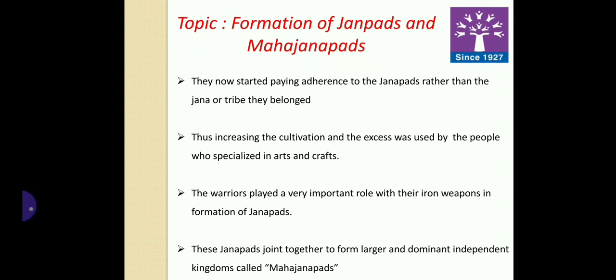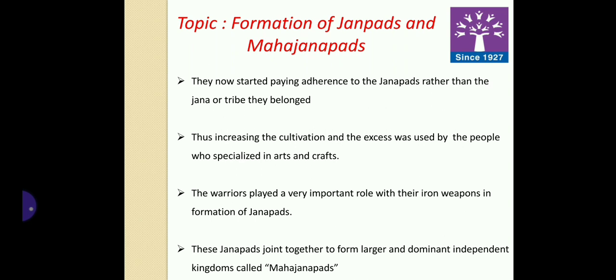Now, in Janapadas, the people started paying adherence to the Janapada instead of their own tribe, and there was an increase in cultivation as the forests were cleared. That excess produce was used by those people who did not do any kind of cultivation but were specialized in arts and crafts. During this time, the warriors played a very important role with their iron weapons, as they showed the power or the superiority of that Janapada.